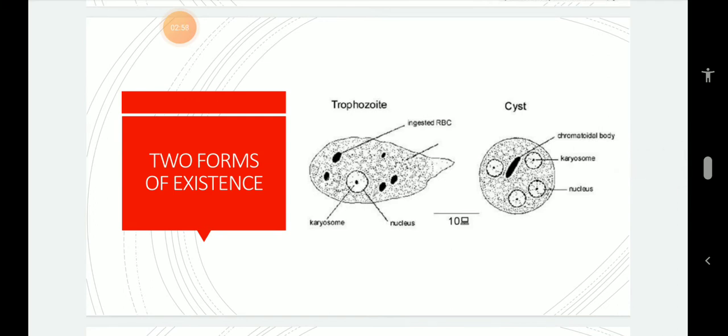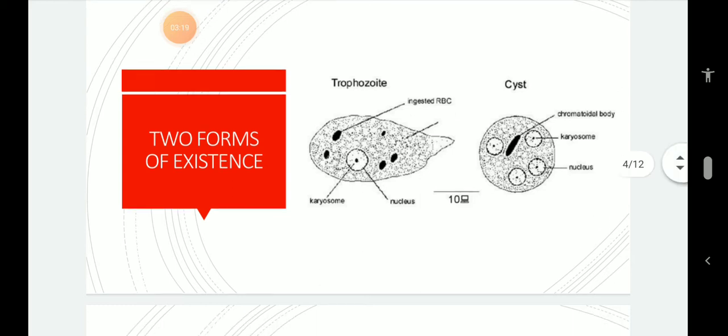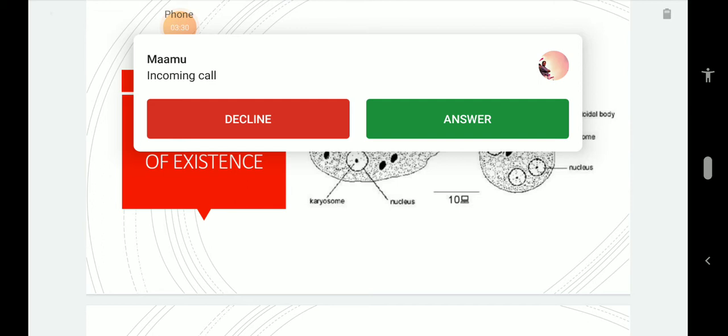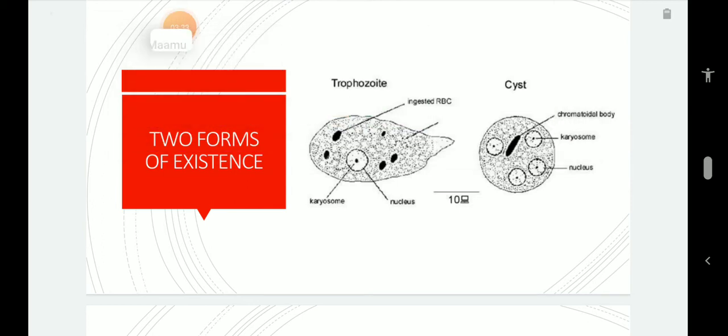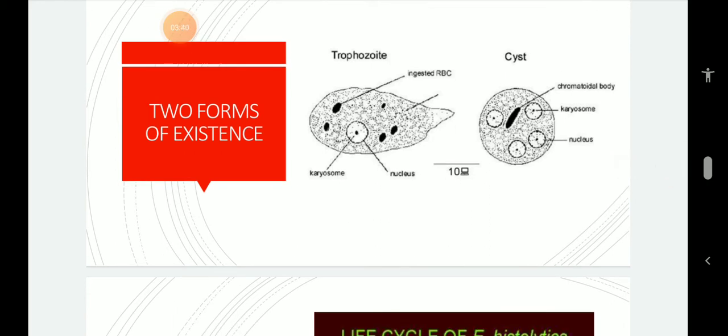Trophozoites of Entamoeba are large compared to the cystic form, and hence called magna, usually around 20 to 30 microns in diameter. It is a feeding form, hence pathogenic to man. It resembles amoeba in all structural details. The cytoplasm of trophozoite is differentiated into two distinctive portions, that is outer ectoplasm and inner endoplasm. Outer ectoplasm is clear, non-granular or agranular and hyaline, that is transparent, while the endoplasm is granular and fluid like.